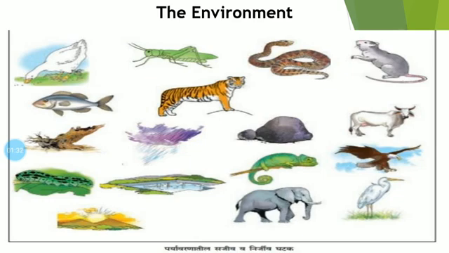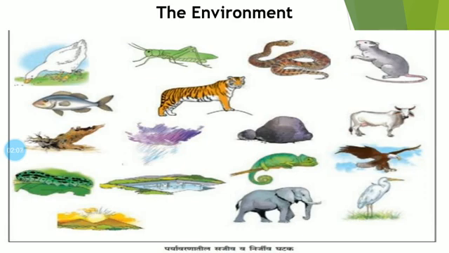The surrounding and the conditions in those surroundings which affect the life of the organism are together known as the environment. So, environment means the surrounding of that animal and the conditions present in the surrounding which affect the life of the organism.